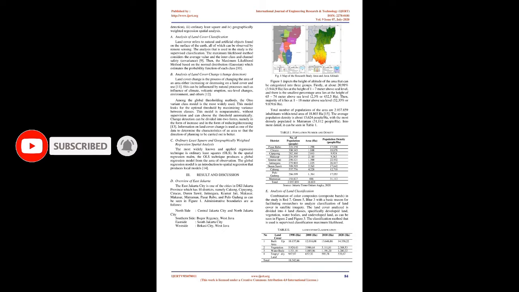B. Analysis of land cover change detection. Land cover change is the process of changing the area of a region, either increasing or decreasing, on a land cover and use. This can be influenced by natural processes such as the influence of climate, volcanic eruption, sea level changes, environment, and others.